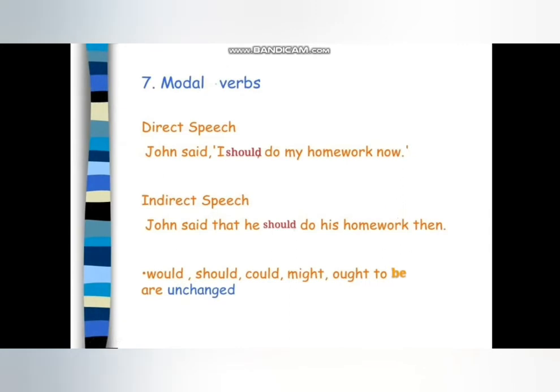Now there are the rules of modal verb. We all know what a modal verb is. Would, should, could, they all are modal verbs. Remember one thing, if you find would, could, can, might, ought to, they will be unchanged. That means there will be no change. Look at the example.